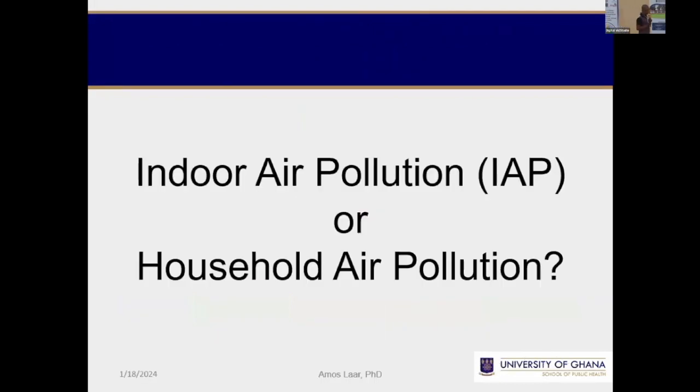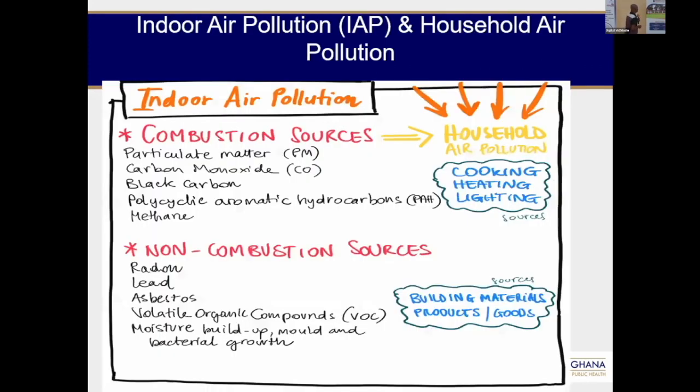And so if the particles are generated indoors, what term is appropriate? Is it indoor air pollution or household air pollution? There has been confusion in the use of terms. Sometimes we use indoor air pollution, sometimes household air pollution. But what's the right term? Indoor air pollution means that in the indoor environment there are combustible sources and non-combustible sources.